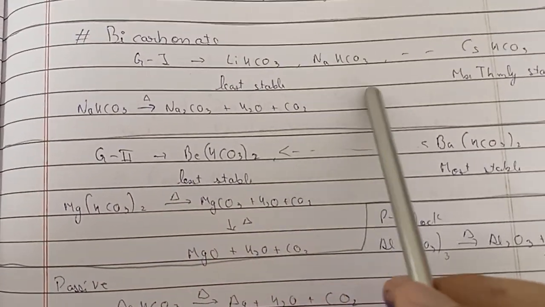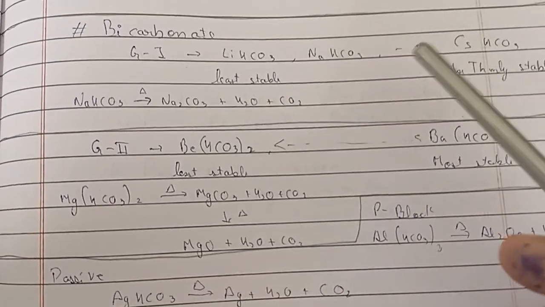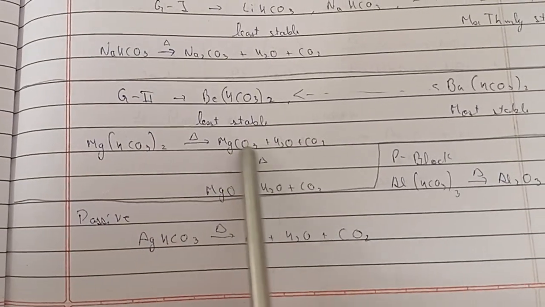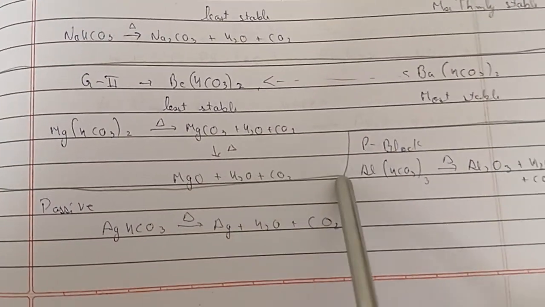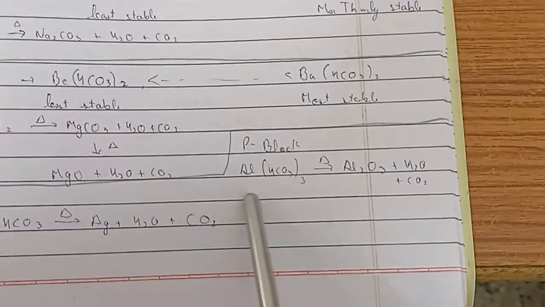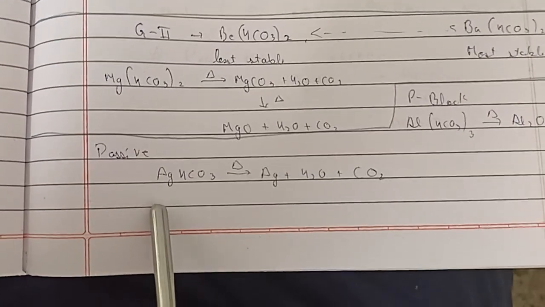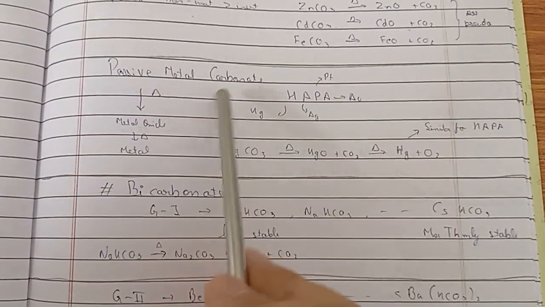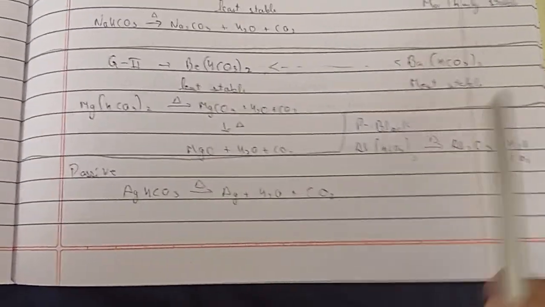Li2CO3 will have decomposed again to form Li2O plus CO2. And same here, when Mg(HCO3)2 is heated, MgCO3 plus H2O plus CO2, then heated again, MgO plus CO2, that's it. P block, Al(HCO3)3 gives Al2O3 plus H2O plus CO2, and for passive, AgHCO3 becomes metal. Same as that, you need to remember that passive will become metal at the end. So directly metal, that's it.